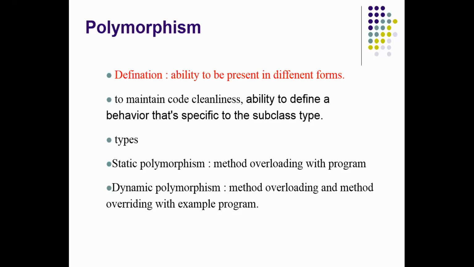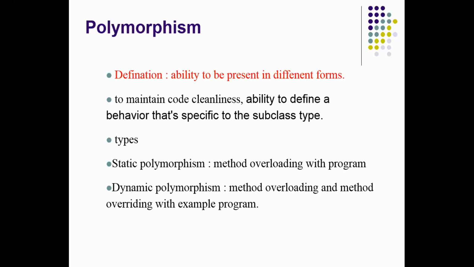How do we achieve it? By using private, static, final keywords. If we use private, static, final methods in method overloading, then that is called static or compile time polymorphism. And in runtime polymorphism, we use non-static, non-private or non-final methods.